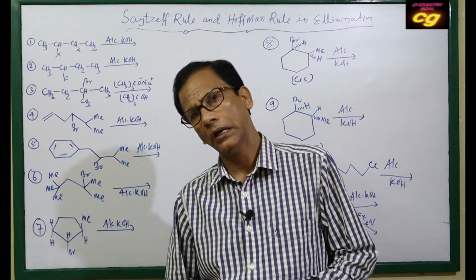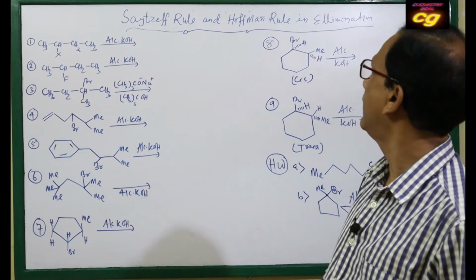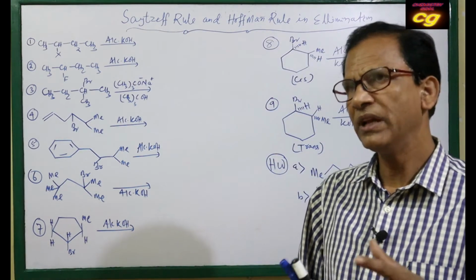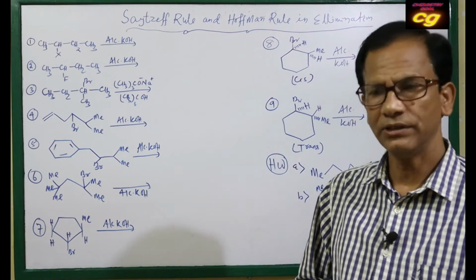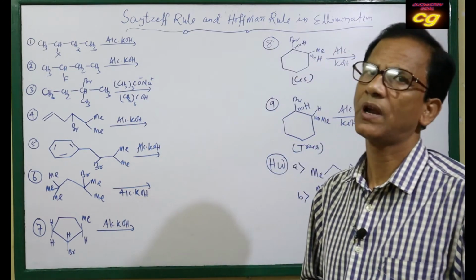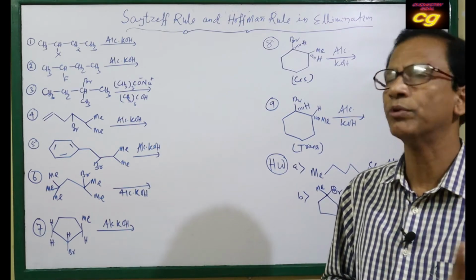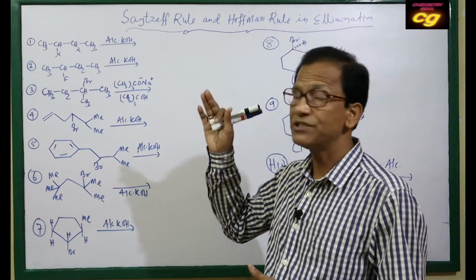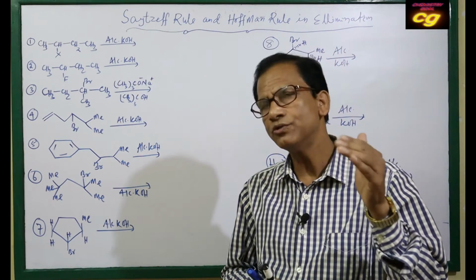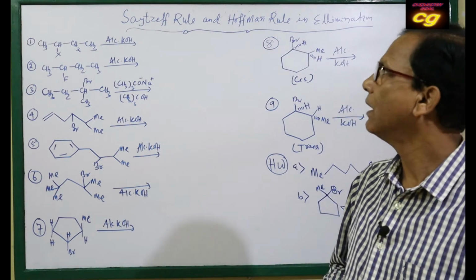Hello students, today we are going to discuss Saytzeff rule and Hofmann rule in elimination reaction. Saytzeff rule, you have already read, says that the elimination of haloalkane forming more alkyl substituted alkene is the preferable one, the more stable product. But Hofmann rule is just the opposite of Saytzeff rule. It tells that the less substituted alkene is the major product compared to the more substituted alkene.